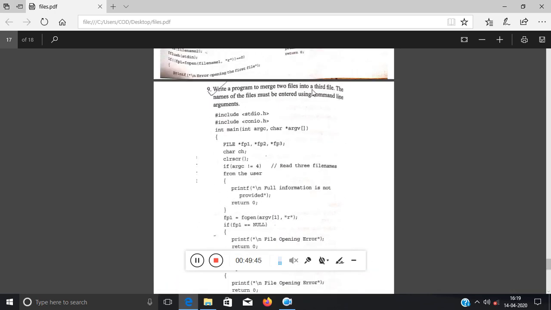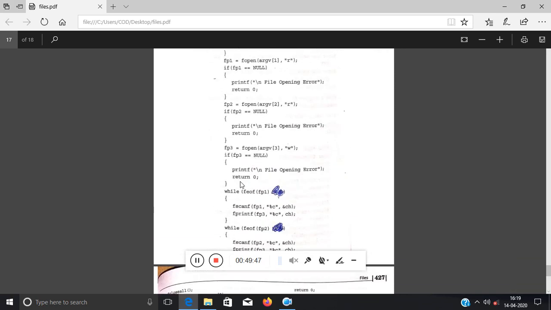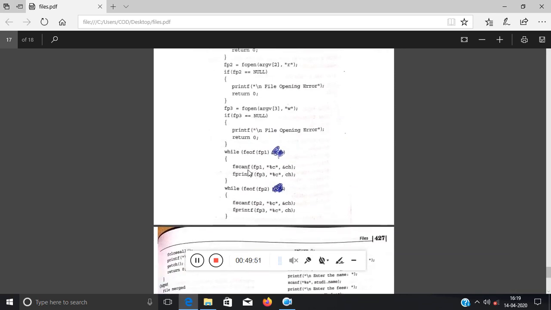Okay, so I have to merge two files. What I have done is I have used fscanf and fprintf. So fscanf on fp1, the first file, will read one character into &ch. Now fprintf: the character which I scanned using this part, that ch, I am writing directly into fp3 by fprintf. First it will scan one character, I write one character, then again it will scan, then again write. It will go on reading and writing until it reaches the end of the file. So here I am using feof, meaning end of the file.